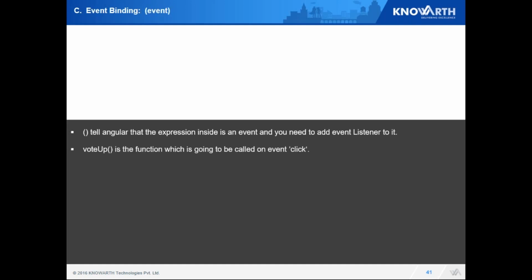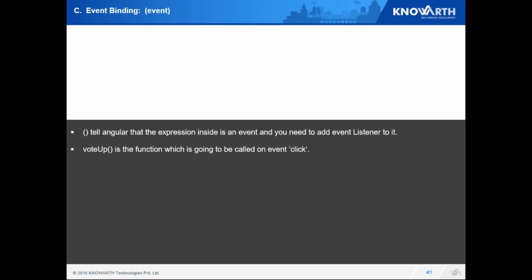Next we'll look over event bindings, how we can bind events. Round braces basically tell Angular that anything I write inside my round braces is an event and the DOM needs to add an event listener to it. As we saw earlier, like vote up was a function which was attached on click.